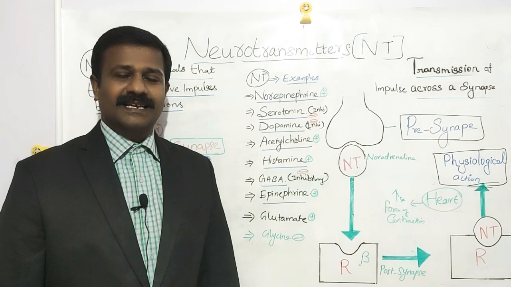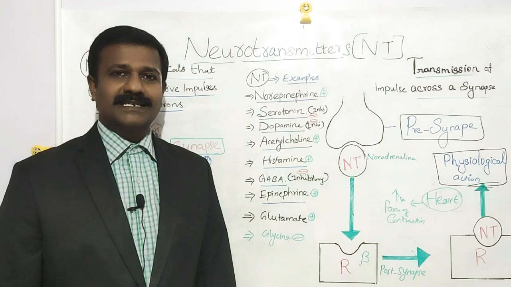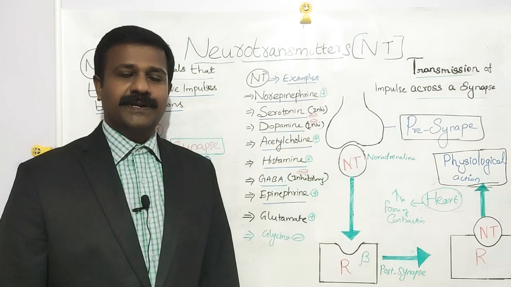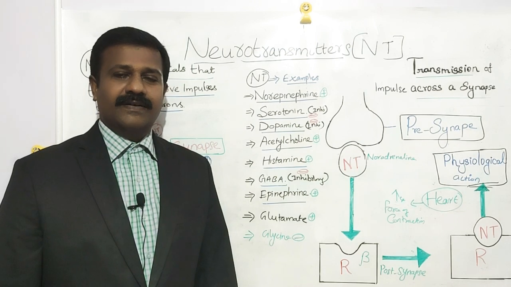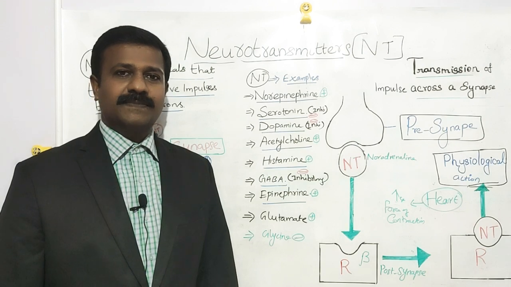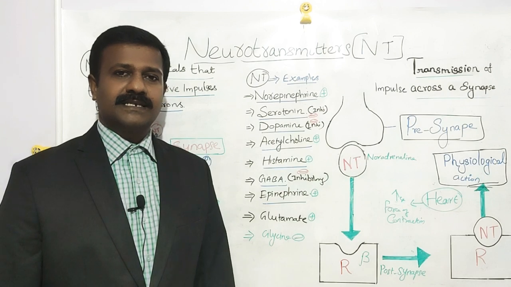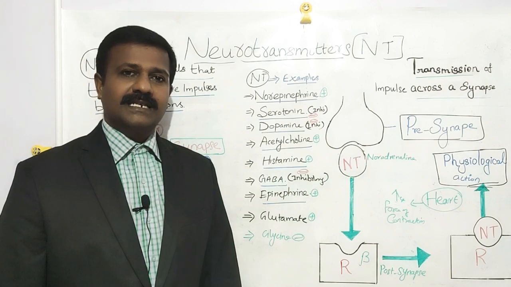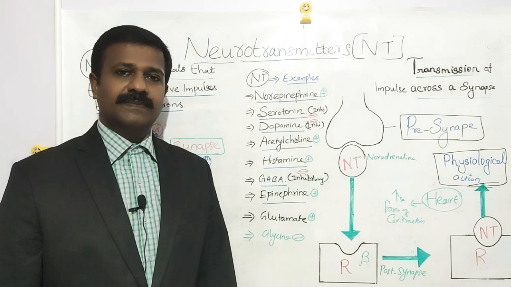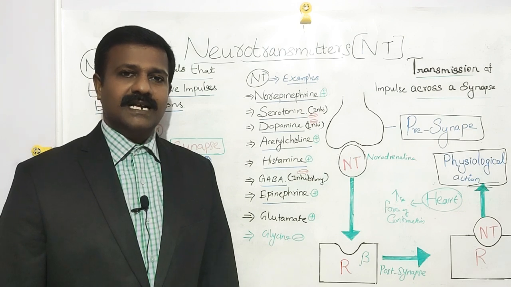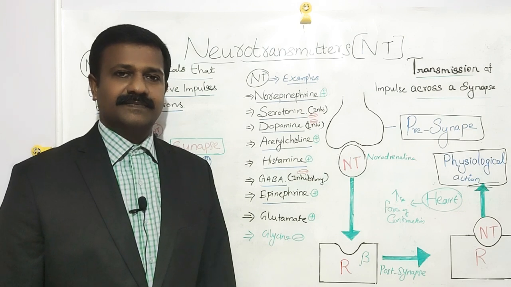In this video, I am going to discuss the introduction part of neurotransmitters. First of all, what are neurotransmitters? Neurotransmitters are chemical substances that transmit the nerve impulses between the neurons. Generally, neurotransmitters are synthesized in the axonal part of nerve terminals and are stored in the vesicles of the axonal part.